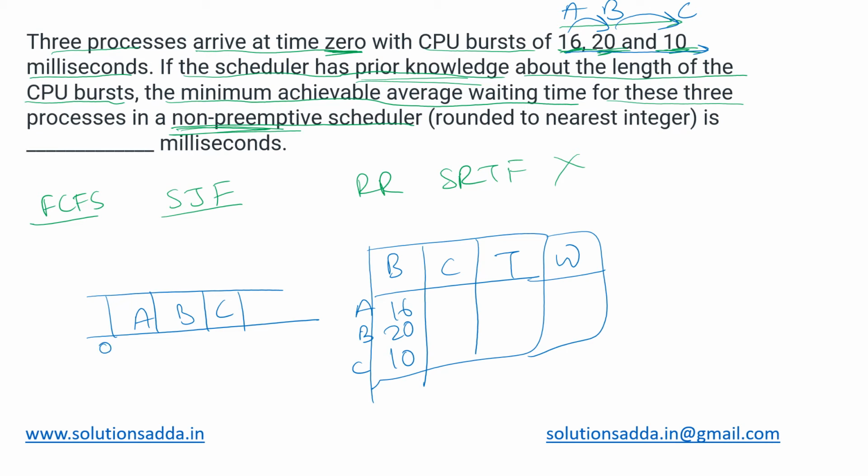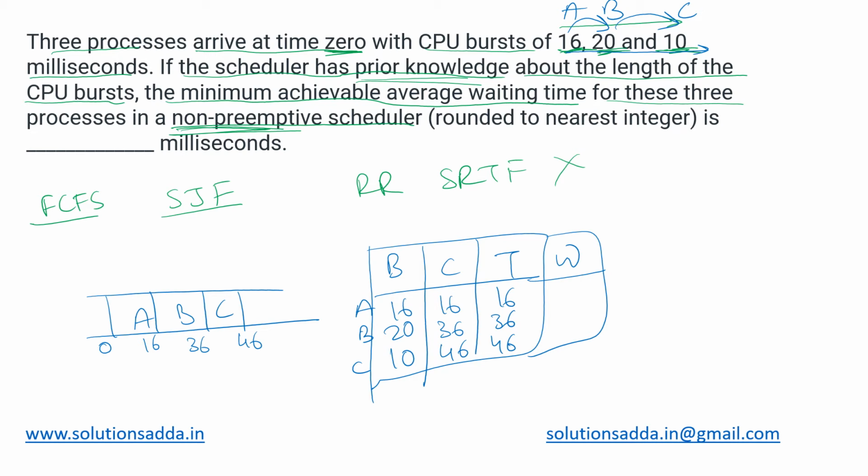On the timeline, A will execute from 0 up to 16. Then from 16 to 16 plus 20, which means 36, B will execute. Then C will execute up to 46. So their completion times would be 16, 36, and 46. Turnaround time is given as completion time minus arrival time. Arrival time is 0 for all, so turnaround time will be 16, 36, and 46 respectively.